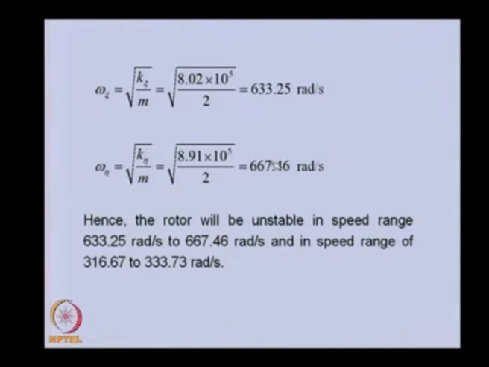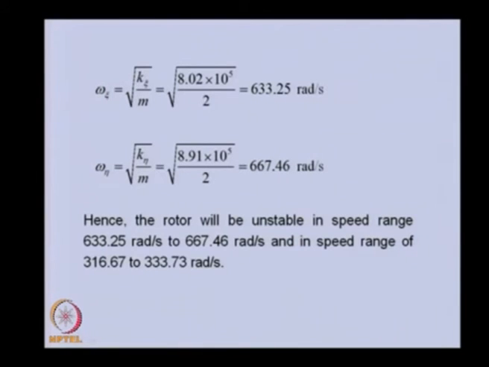Now, as we analyzed already, if the rotor is operating within this speed range, we will have unstable operation. So, one band of unstable operation will be from here to here, and another one, because of twice the speed of the whirl frequency due to the asymmetric nature of the shaft stiffness, half of this will be an additional zone where the system will be unstable.